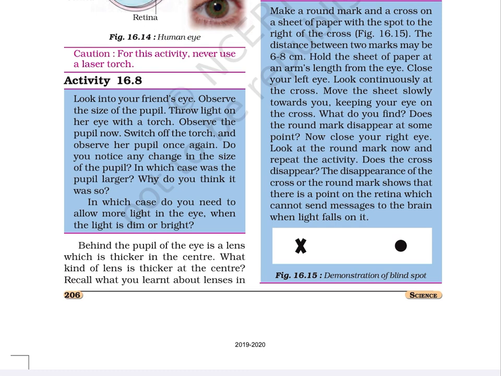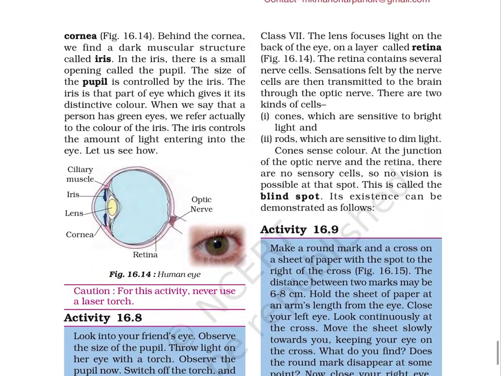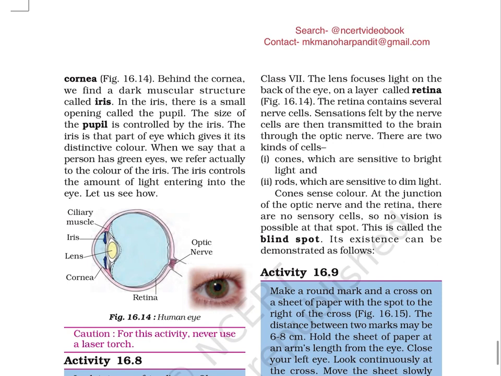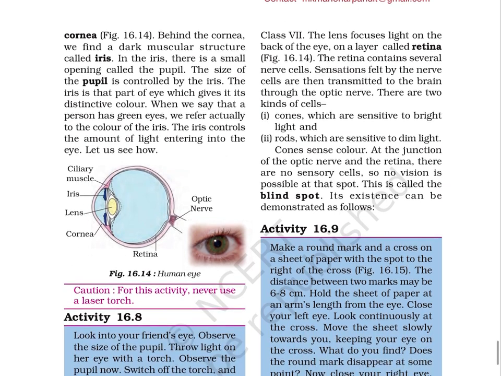Behind the pupil of the eye is a lens which is thicker in the center. What kind of lens is thicker at the center? Recall what you learnt about lenses in class 7. The lens focuses light on the back of the eye, on a layer called retina, as shown in figure 16.14. The retina contains several nerve cells. Sensations felt by the nerve cells are then transmitted to the brain through the optic nerve.